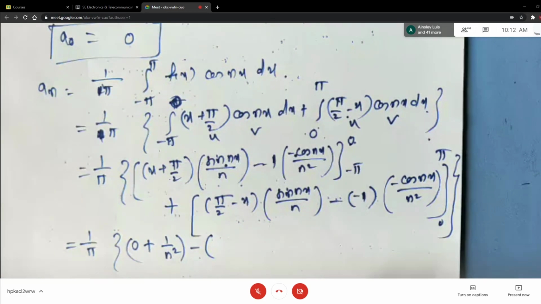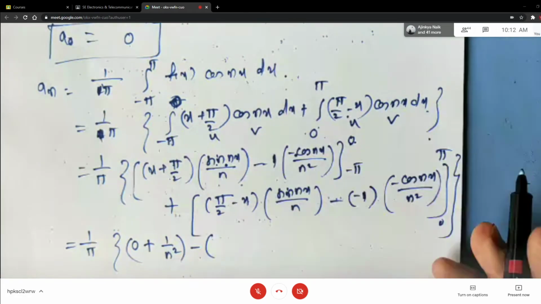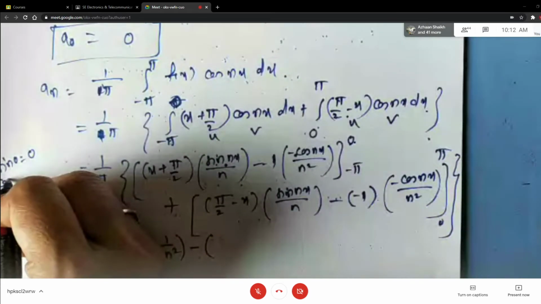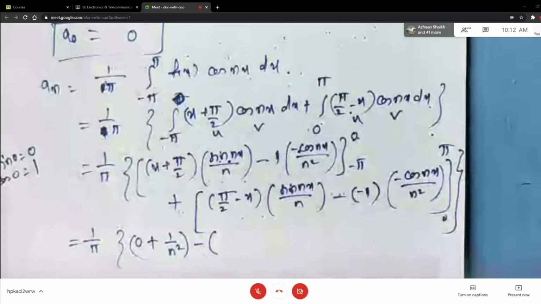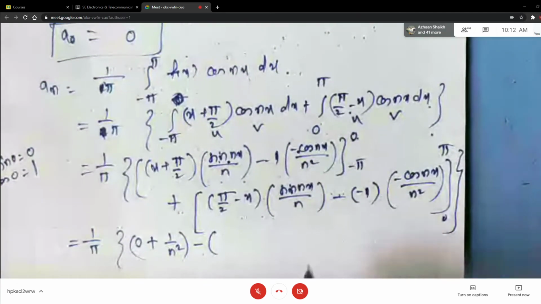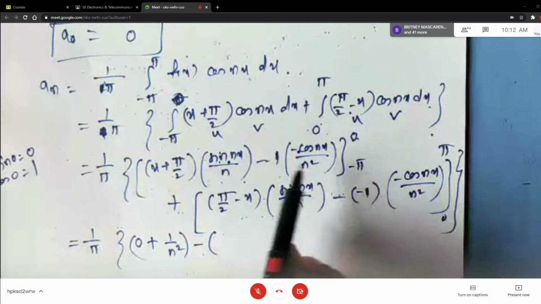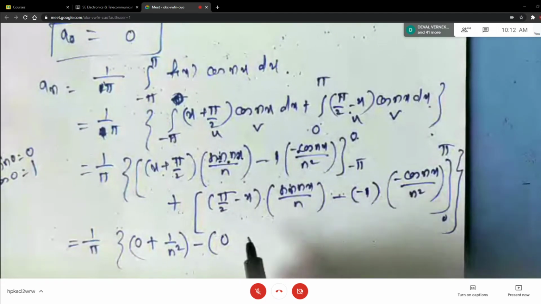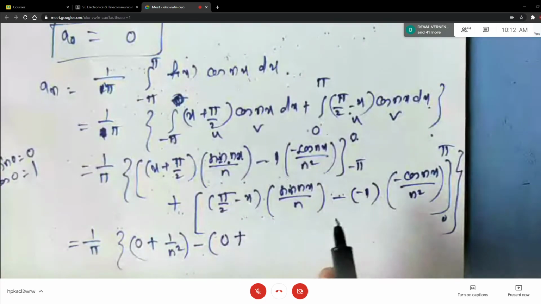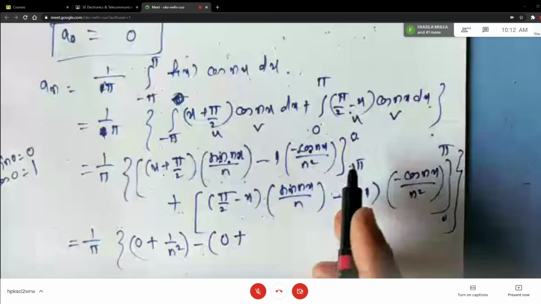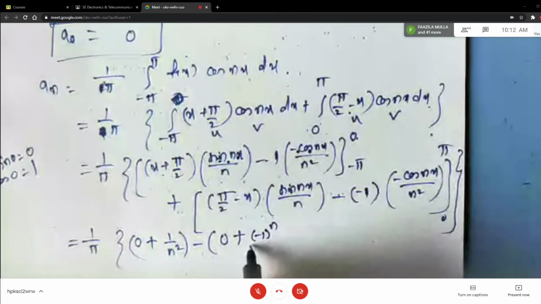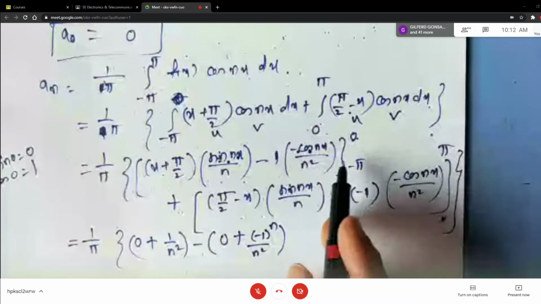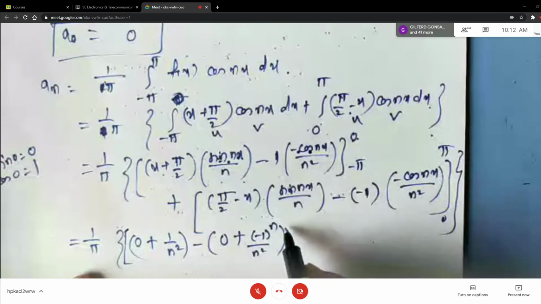You will understand this, right? Because sine of 0 is 0. If you want, write it down here: sine of 0 is 0, then cos of 0 is 1. Correct? Then I will replace x by the lower limit. Sine of n pi is 0, so the first term will be 0. Minus into minus is plus. Cos of n pi is minus 1 raised to n upon n square. And as cos is an even function, the minus sign will not affect. So this is for the first bracket.